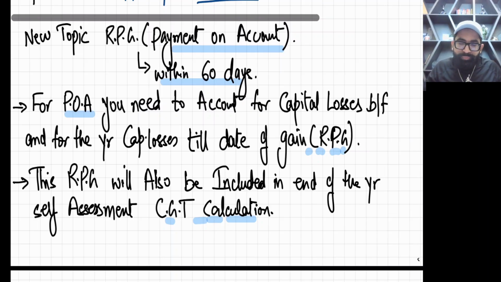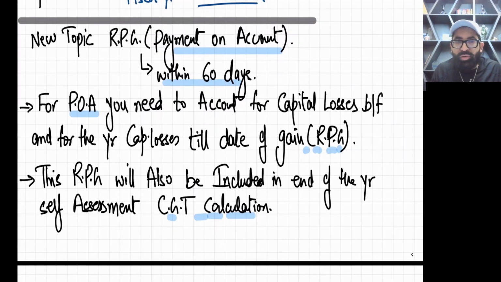Right? So whenever you see RPG in a question, you need to pay payment on account within 60 days of the RPG. This is called the first installment or advance tax. The shortcut name for payment on account is POA.